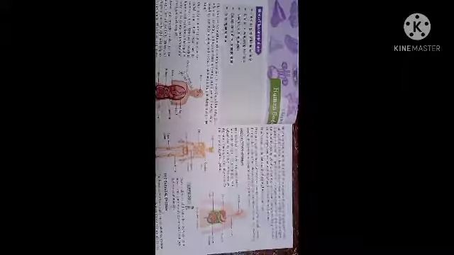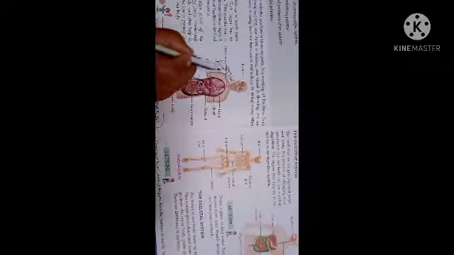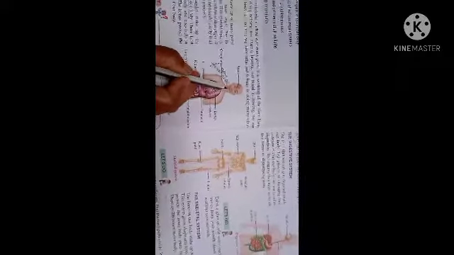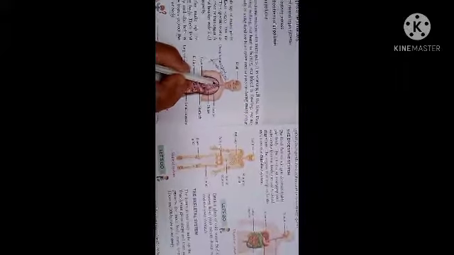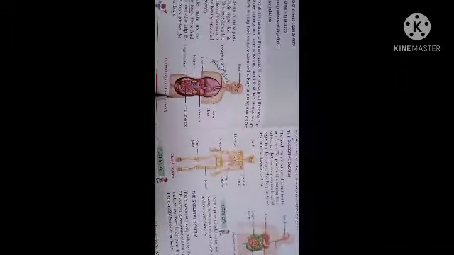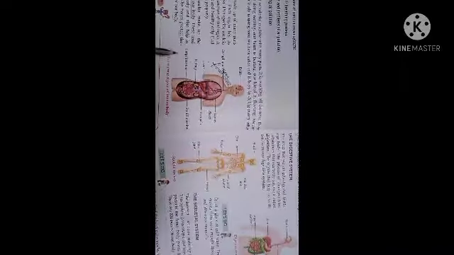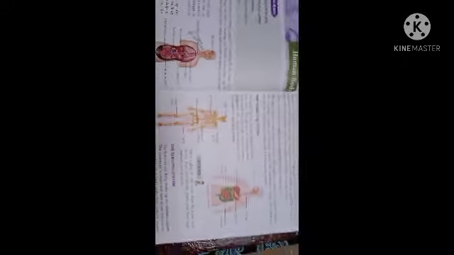See the picture of the internal organs of the human body. Here is a picture of the internal organs of the human body. First, brain. Second, oesophagus, that means the food pipe. When we eat food through our mouth, it goes down the food pipe. Then lungs, heart, stomach, small intestine, liver, kidney, and large intestine are internal organs of the human body. We will learn about them in another way.